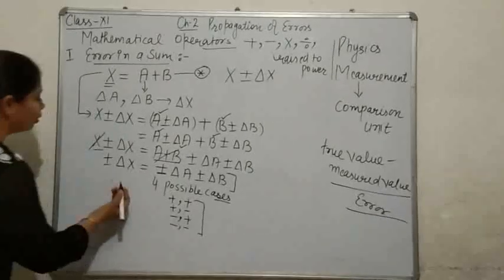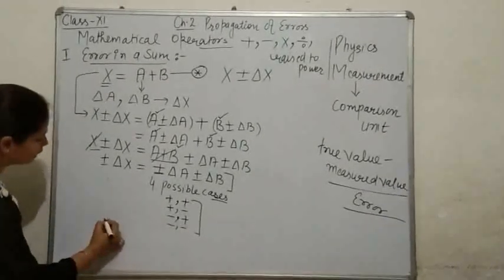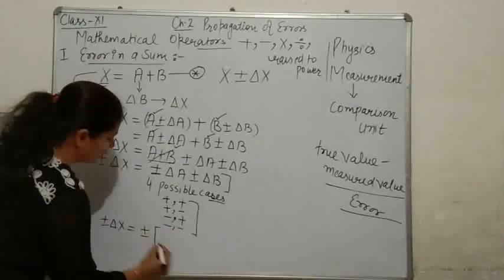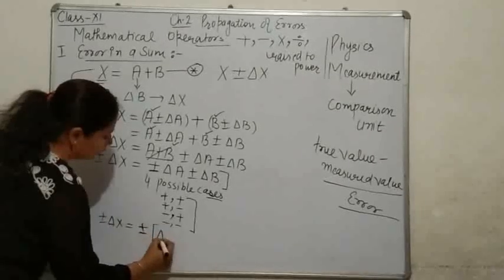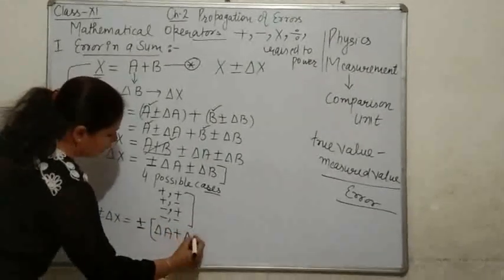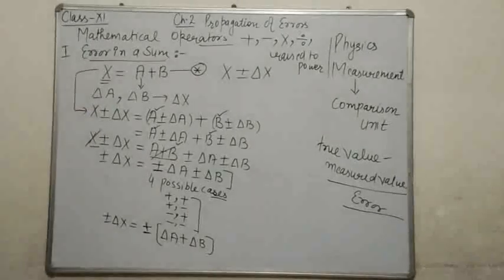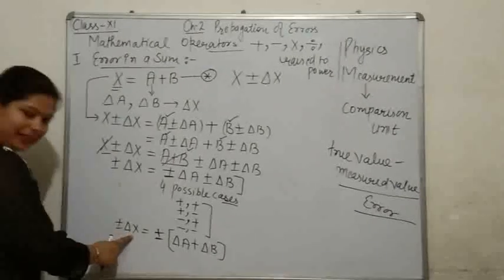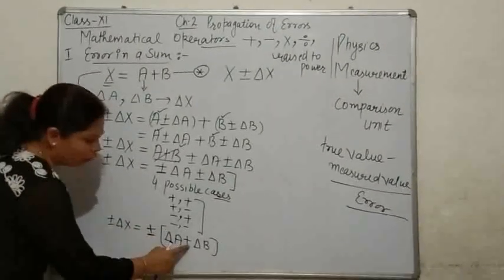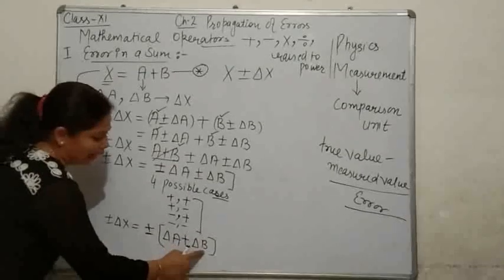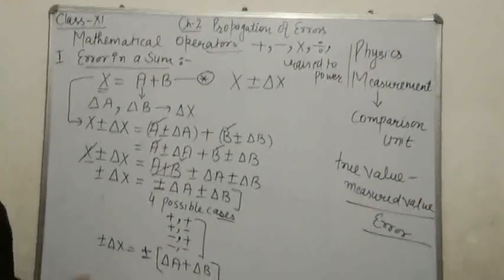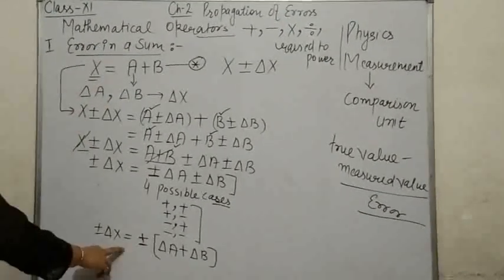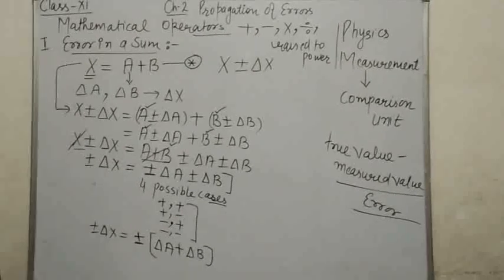So as to come to the result having maximum possible error, it will be, error is represented by the symbol plus minus, that is equal to delta A plus delta B. Then how can you interpret the result? That error in X is the sum of absolute error in A and absolute error in B. The result of this expression is the error in a sum. You have to learn this formula for our numerical purpose.